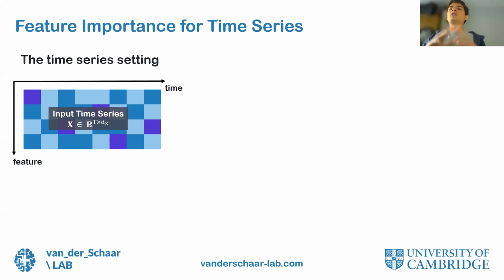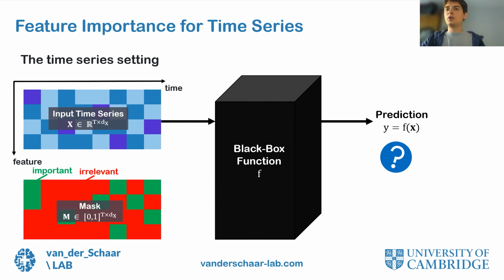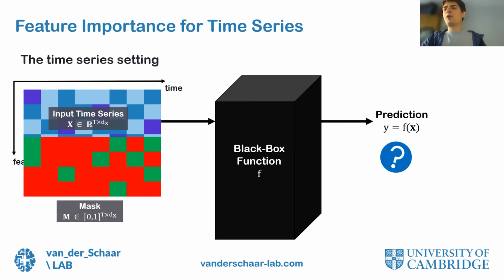So now let us make our setting a bit more precise. We start with our input time series, which represents the variation of some features over time. We feed this time series to a black box and get a prediction that we'd like to understand. In this case, we will explain the prediction by highlighting the parts of the time series that are important for the black box. We represent this by a mask that we can superpose on top of the time series to highlight the important parts. So this seems like a simple problem.